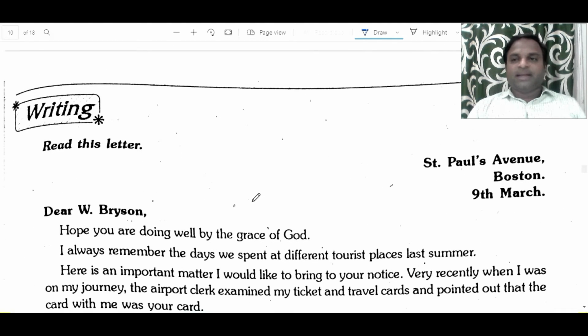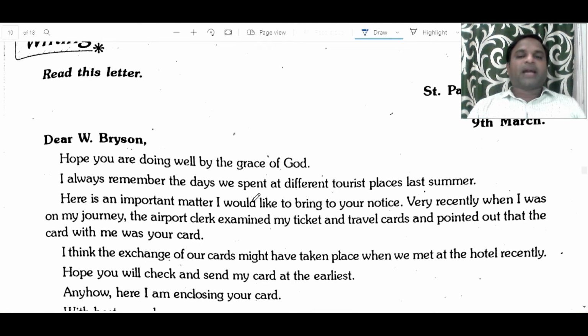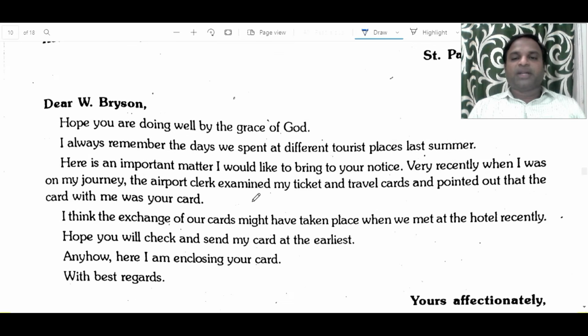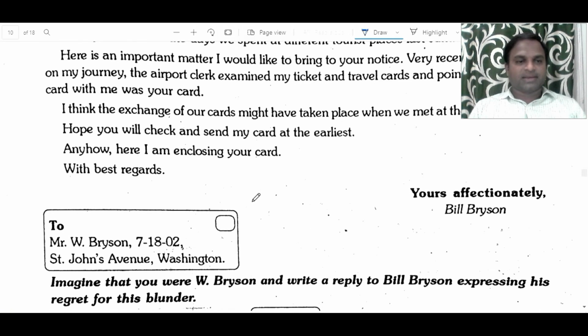Next, writing. Read this letter. St. Paul's Avenue, Boston, 9th March. Dear W. Bryson, hope you are doing well by the grace of God. I always remember the days we spent at different tourist places last summer. Here is an important matter I would like to bring to your notice. Very recently, when I was on my journey, the airport clerk examined my ticket and travel cards and pointed out that the card with me was your card. I think the exchange of our cards might have taken place when we met at the hotel recently. Hope you will check and send my card at the earliest. Now here I am enclosing your card with best regards.